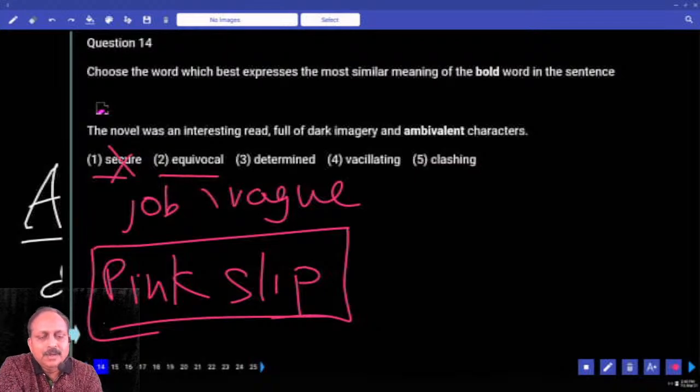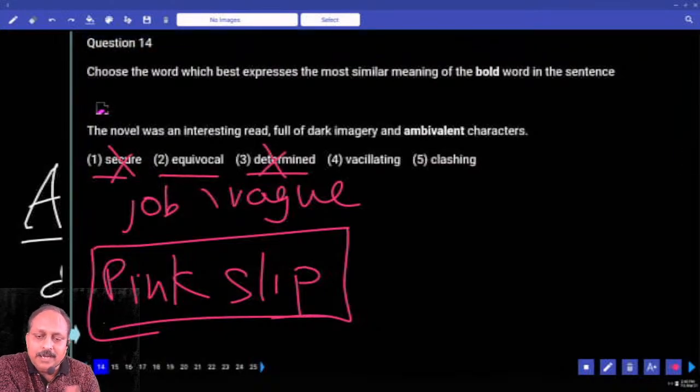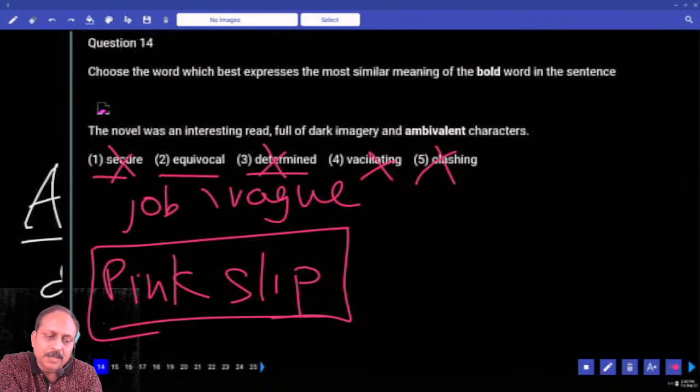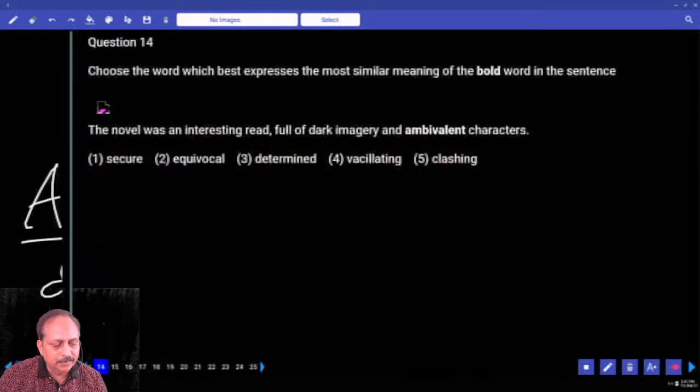Hold that one. Can you use the word determined over here? No. Vacillating, we already have got, this side, that side. But here it does not talk about vacillating characters. It talks about vague characters or equivocal characters. And what is the next one? Clashing. No. So what is the answer? Second option is the answer. Equivocal, ambivalent, both mean the same.